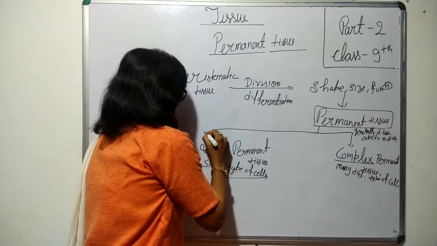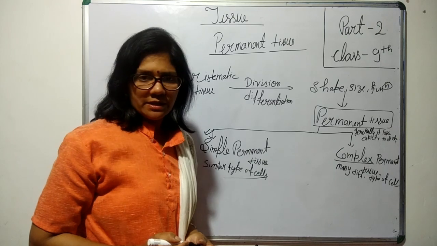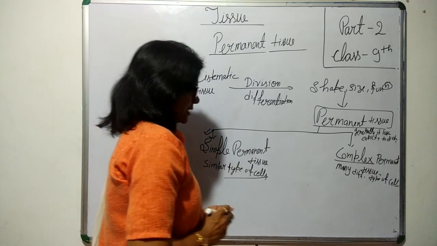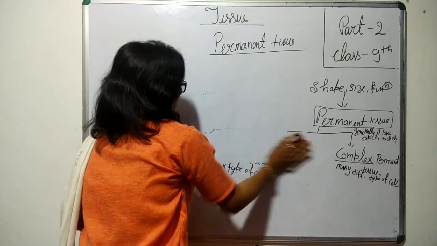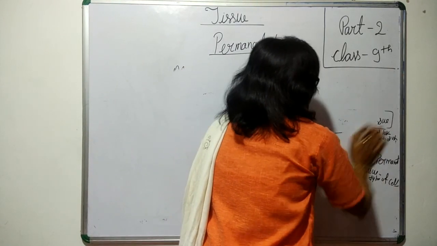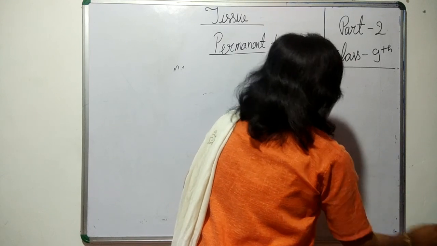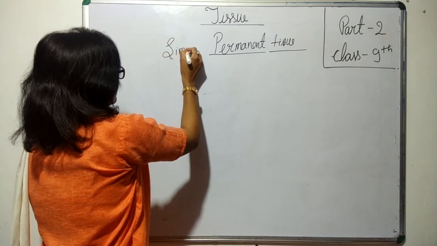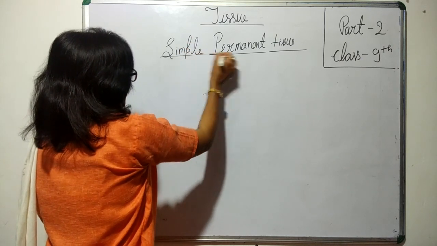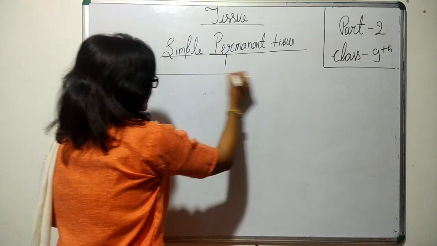So let's proceed with the simple permanent tissue. Let me start from the beginning. The simple permanent tissue is of three types. Write it here, simple permanent tissue. It is of three types.